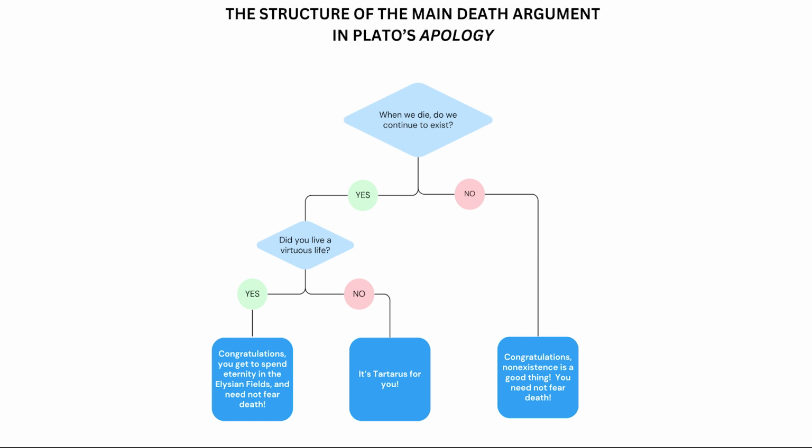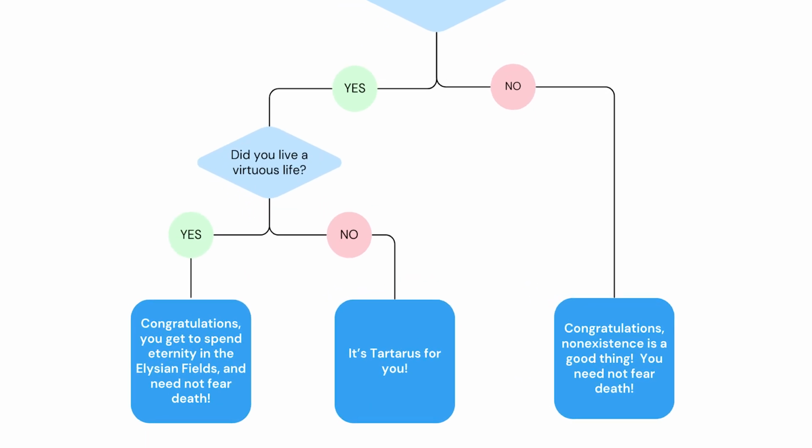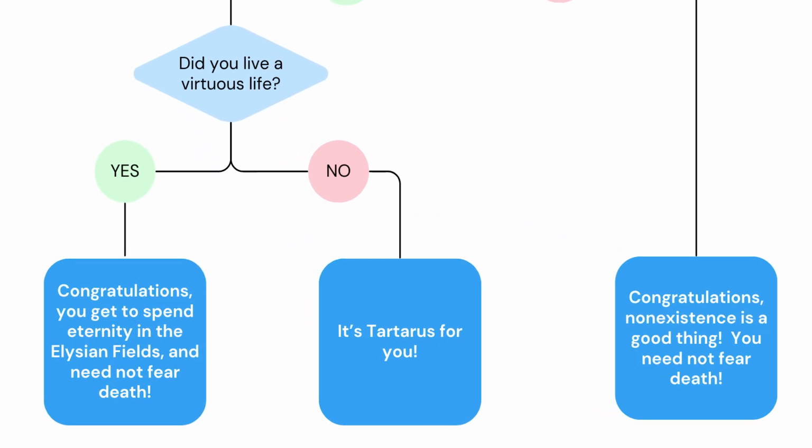That's pretty neat. Now, what if we took seriously the idea that Socrates' death argument is a nonlinear narrative? What if we thought of it as a choose-your-own-adventure story? We can do this by converting our decision tree into a nonlinear, interactive narrative.